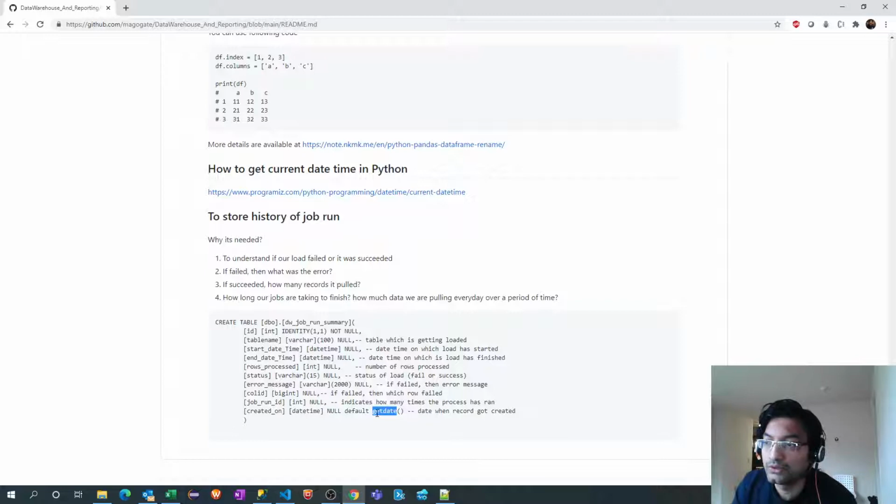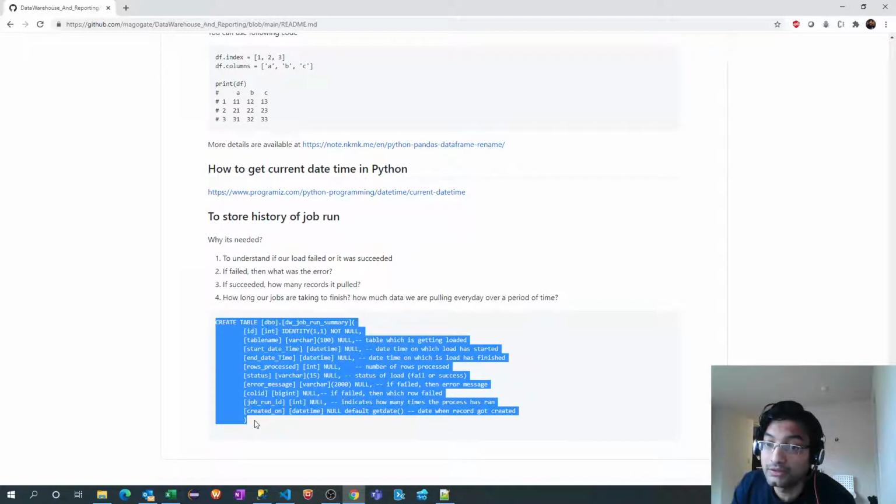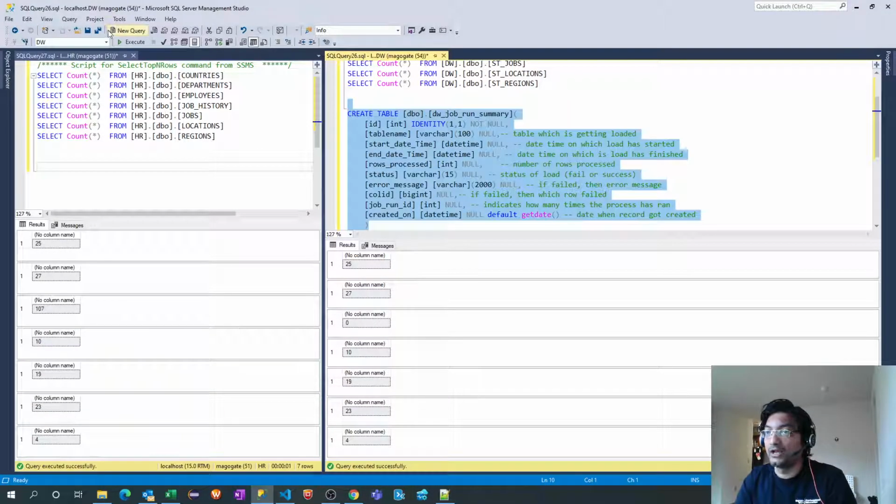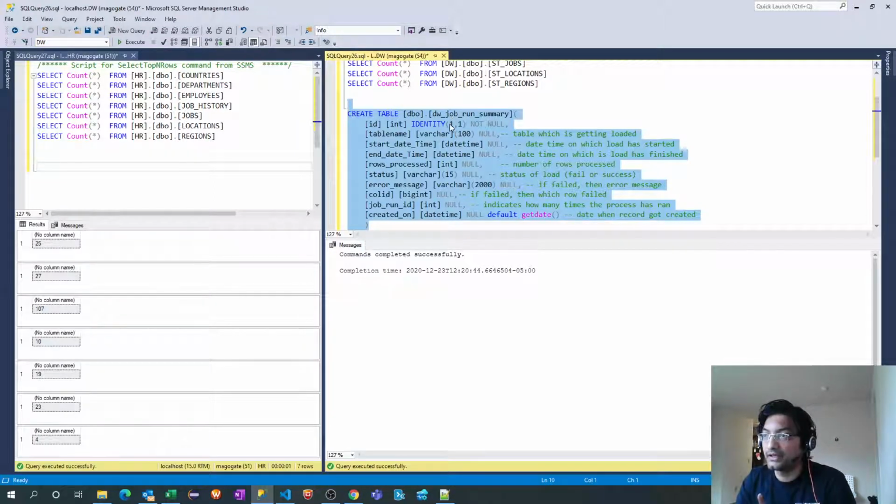Okay, so we'll create this table now, and this table has to be in our target, the data warehouse environment, not on the OLTP system. So let's go back here. I'll create this table. I'm logging on to the data warehouse database. I have created that table. Now, as I said, we have to insert records into this table.